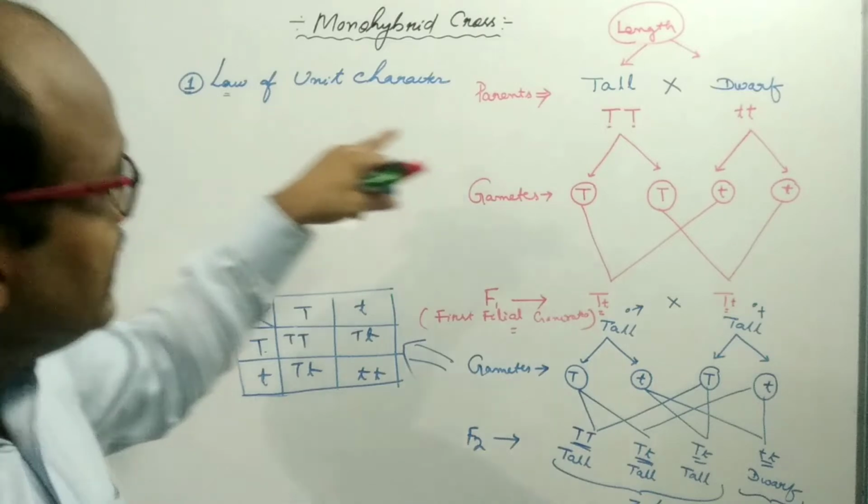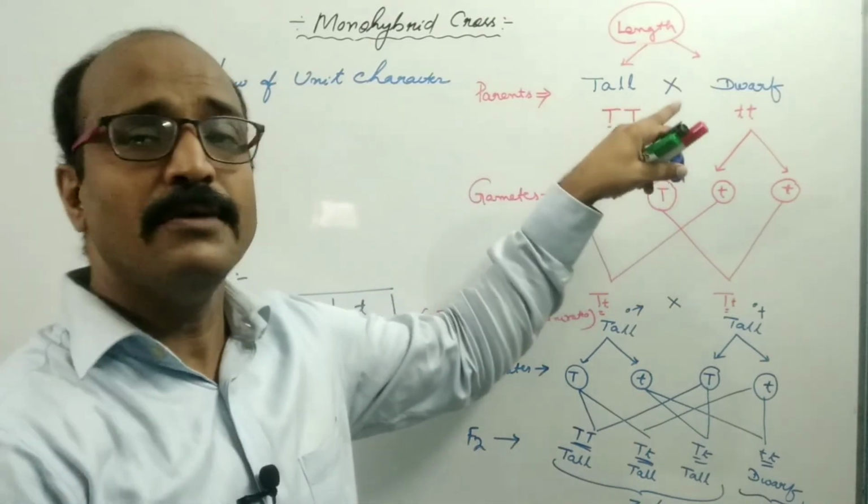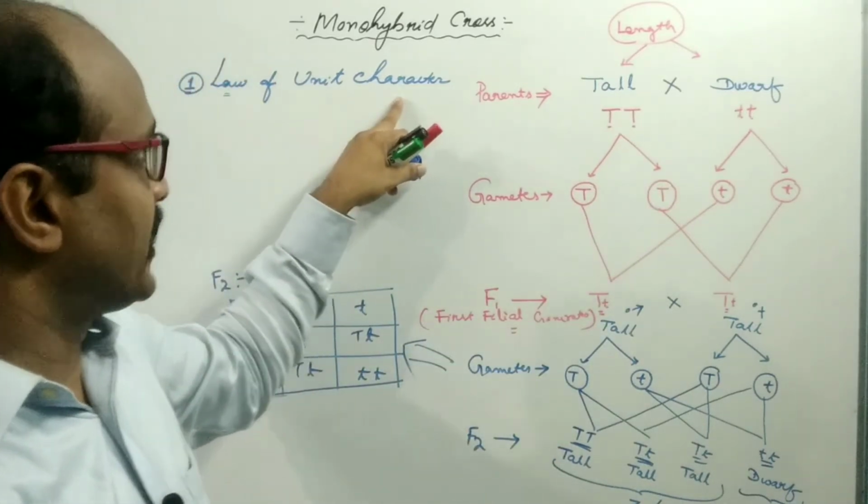Each and every character of the individual is controlled by a single pair of factors, and this is known as the law of unit character.